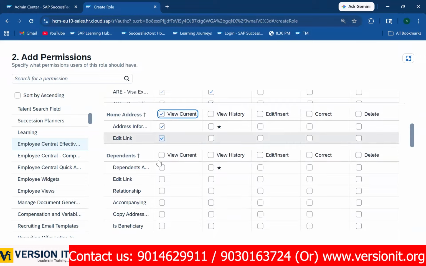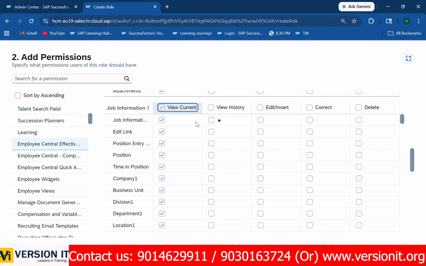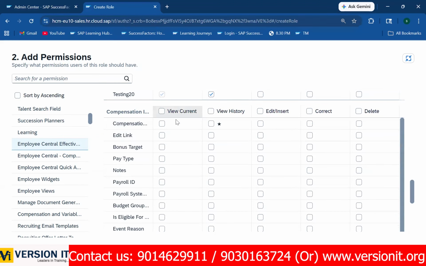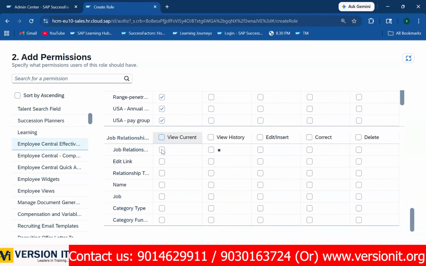Address information, yes. Dependent information, yes. Only view. Job information, I can view, and only the department field I can edit. I am enabling that permission as well. Okay. And the compensation information, no. Sometimes the managers can see their subordinates' compensation information as well. And job relationships, only view.